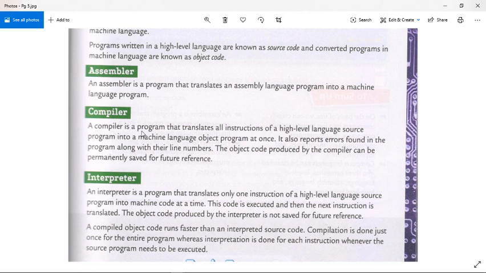A compiler is a program that translates all instructions of a high-level language source program into a machine language object program at once. It also reports errors found in the program along with their line numbers. The object code produced by the compiler can be permanently saved for future reference.